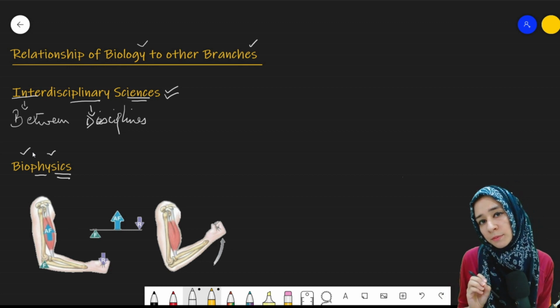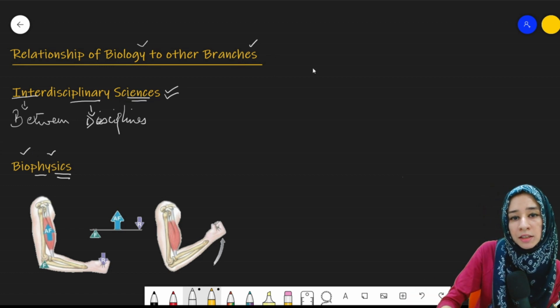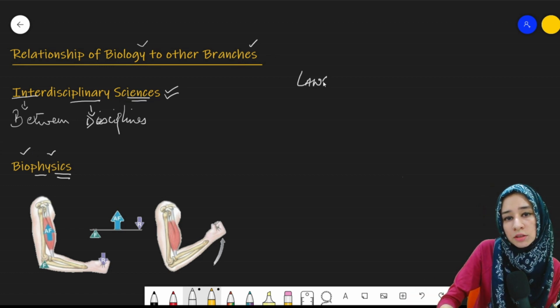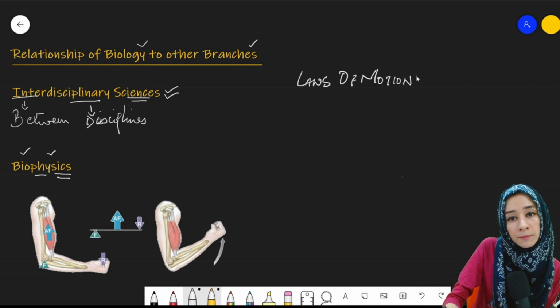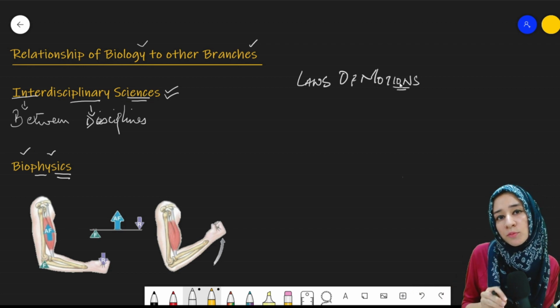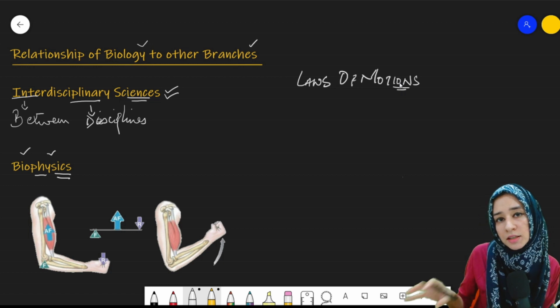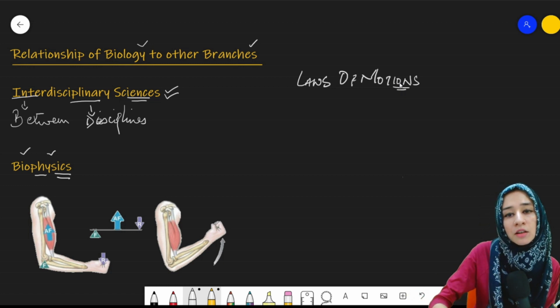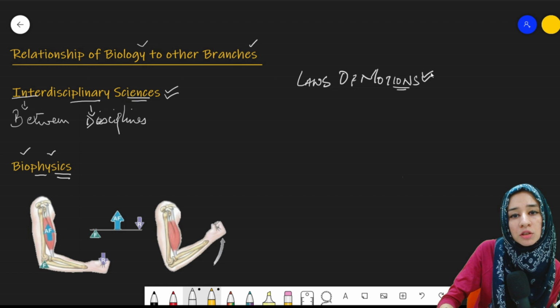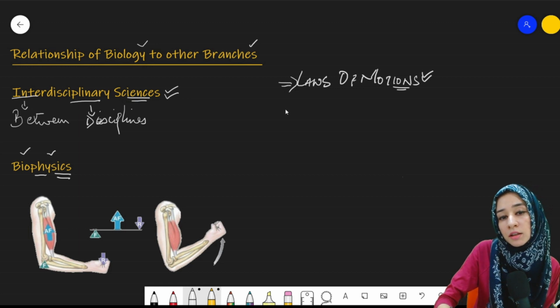I will give you a common example. For example, the laws of motion of Newton, right? Any kind of movement that occurs in a living organism is according to the laws of motion of Newton.